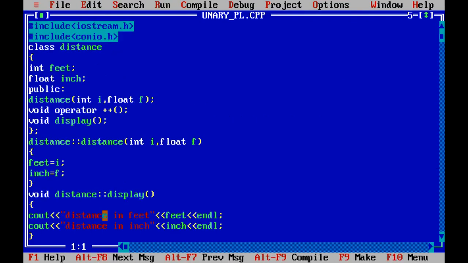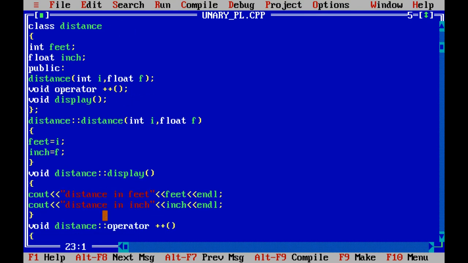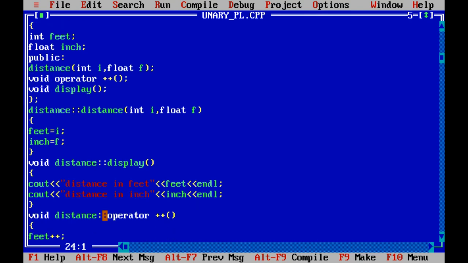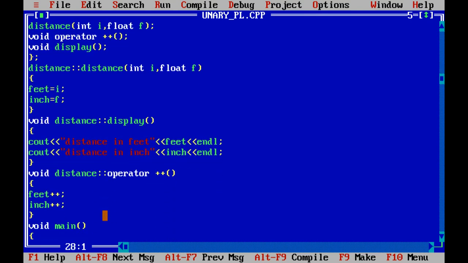This is unary operator overloading. Not at all complicated. This is very simple. Right? Only we used one simple example for unary operator overloading. We used one constructor, one operator function, and one member function. In the operator function, we simply incremented those two data members.